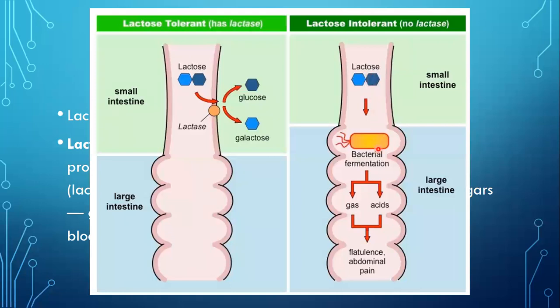So it goes to the large intestine. In the large intestine, there are a ton of bacteria, right? So those bacteria start fermenting this lactose to produce gas and acid, which comes out as flatulence or abdominal pain, which was the classical feature of our patient.